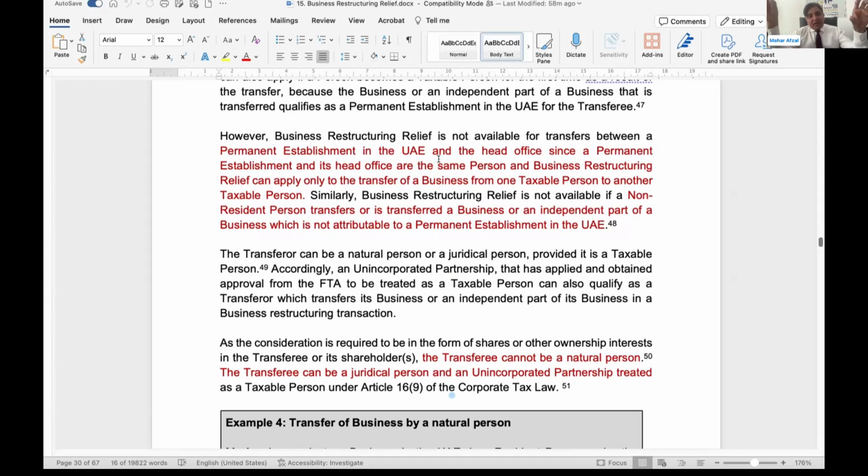The same thing is applicable here as well. If there is a parent company and a branch, and there is any transaction between them, one is transferor, the other is transferee, then you cannot enjoy the business restructuring relief because this is basically a transfer within the same entity.